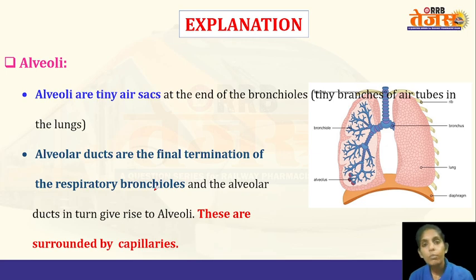Our respiratory system starts at the nose. The air from the external nostrils enters into the nasal cavity. Then comes the pharynx, larynx, trachea, bronchi, bronchioles. The bronchioles again divide into primary, secondary, and terminal bronchioles. At the end of the terminal bronchioles, these sac-like structures called alveoli are present within the lungs. The primary function of the alveoli is the exchange of gases.